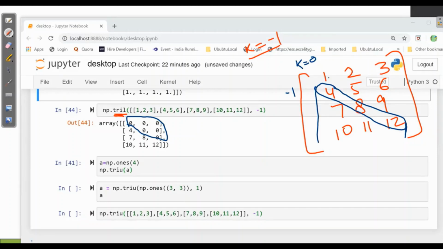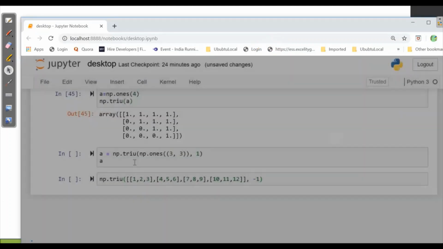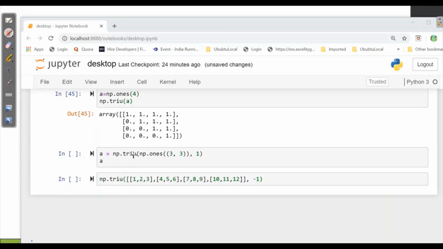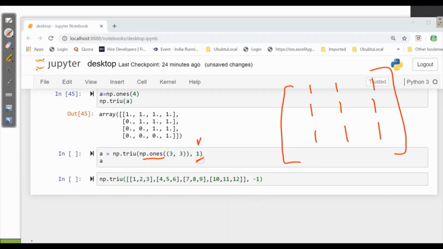Now we will see how triu works. It works the same as tril. Let's check out triu also. Now we will see the other question. Here it is np.ones, that is 3 cross 3. So we have 3, and here K is equal to 1 has been given. That means this is 0 at the upper left and here 1 will be there. So this value will be K is equal to 1.